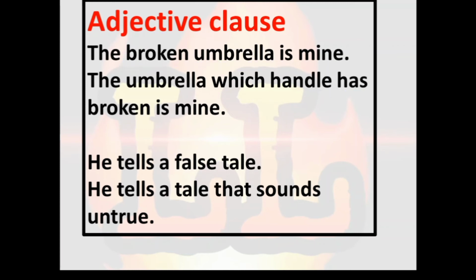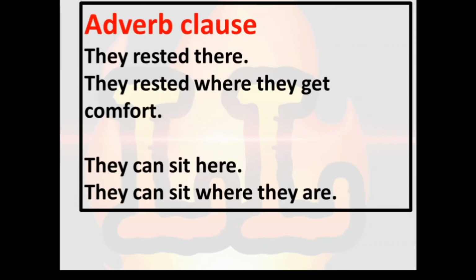So let's go for the next. Let's see adverb clause. What is adverb clause? Before that we need to know what is adverb. In the first example I have explained adverb. There is adverb of place, because it is giving more information about the verb, that where it is. So they rested there.